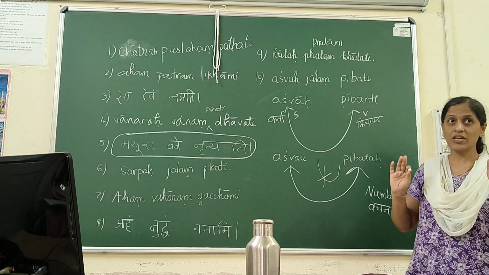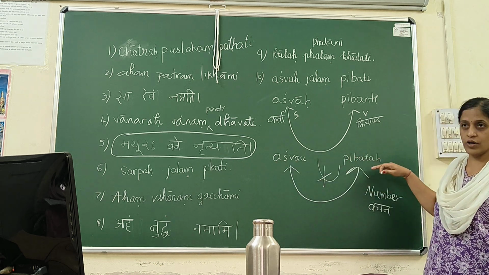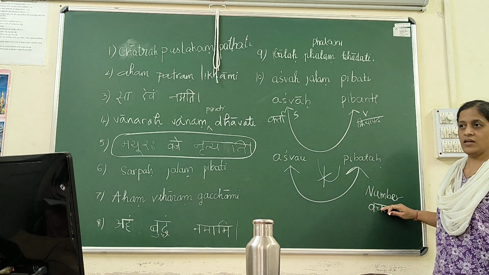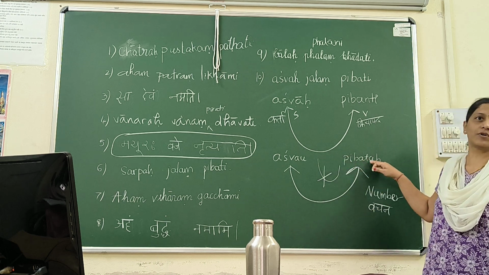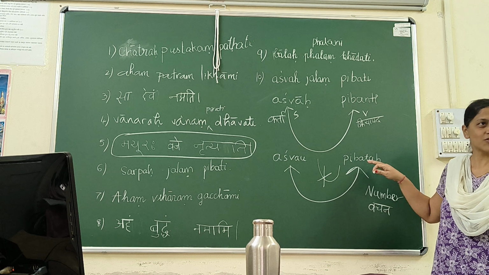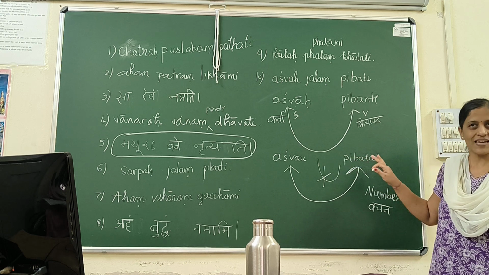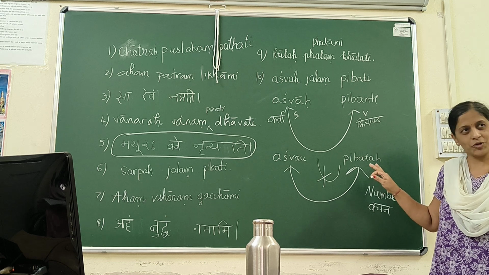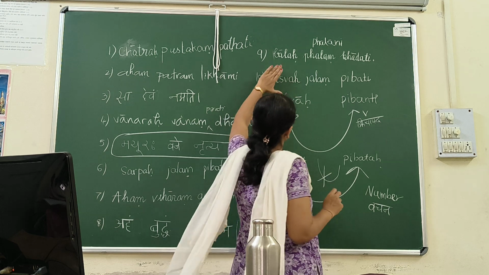So, just now what we learned, that there is a relation between subject and verb, which is number relation. And there is no relation of object and verb. Got it? There is no relation in object and verb. Is that clear? Is this much clear? Yes. Can we go ahead? Yes. Yes. Go ahead.